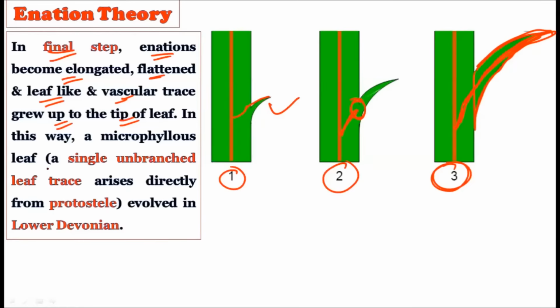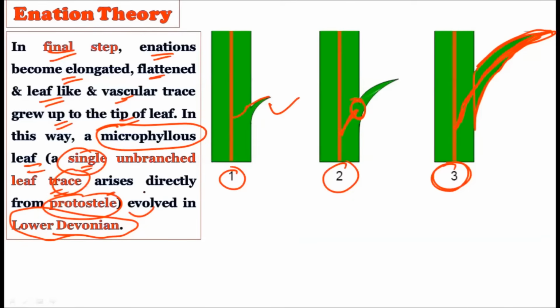Now see, in this way the microphyll, a single unbranched leaf trace arising directly from the protostele, evolved in the lower Devonian period. So in the lower Devonian period, what we find is the origin of the microphyllous leaves. And how can you explain the microphyllous leaves? It's a single unbranched leaf trace, which arises directly from the protostele and has a direct connection with the protostele. So whatever microphyllous leaves we find today in the pteridophytes have a very particular kind of origin. The theory which best explains this is called the enation theory, and it explains the origin of the microphyllous leaves in three steps.